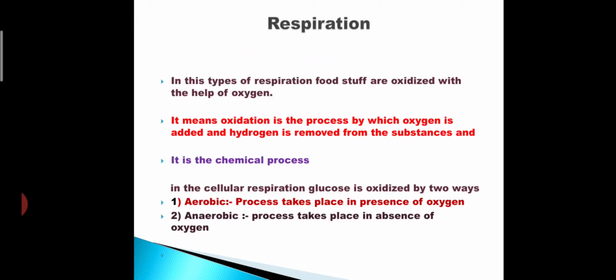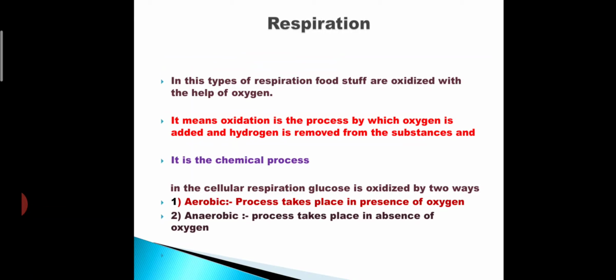In cellular respiration, glucose is oxidized in two ways. Means adding of oxygen takes place in two ways, that is aerobic respiration and anaerobic respiration. What happens in aerobic respiration? The process takes place in the presence of oxygen.